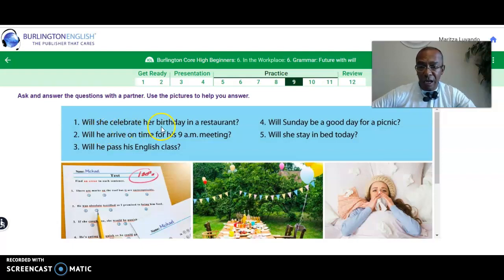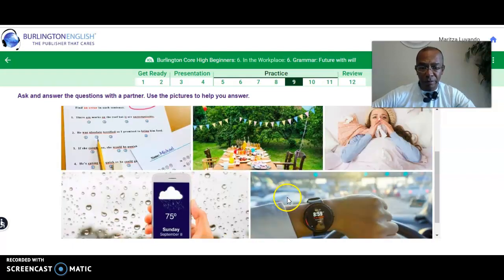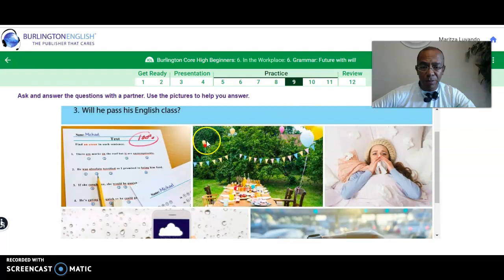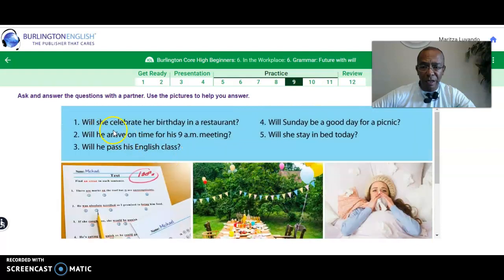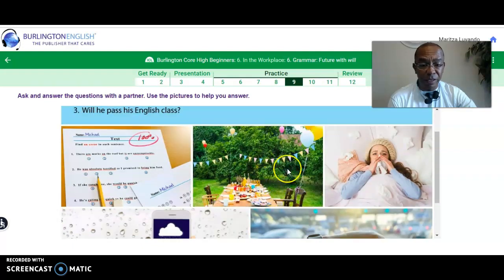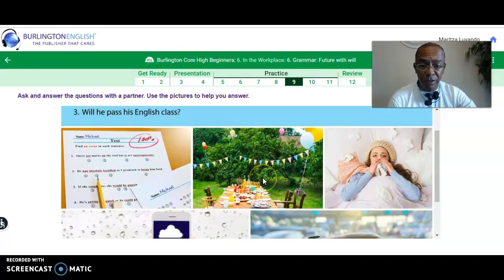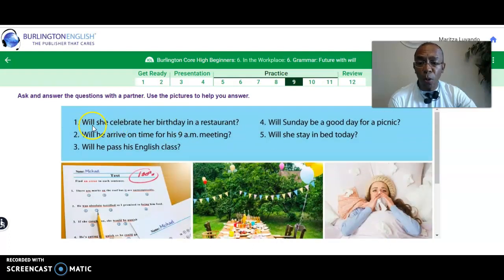Will she celebrate her birthday in a restaurant? Okay, look at this picture. Will she celebrate her birthday in a restaurant? The components of RBAFED, the first part, R stands for restate. So you're going to use the words from this question to begin your answer. It doesn't seem that she will, right? She won't. So you will say, she won't celebrate her birthday in a restaurant.